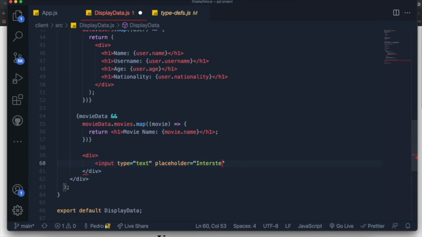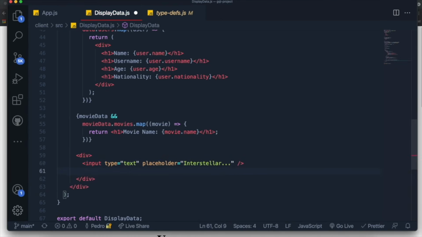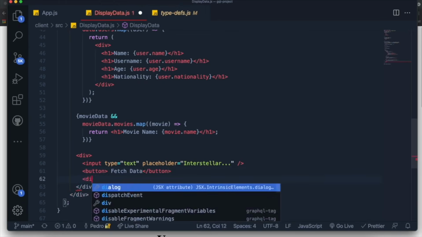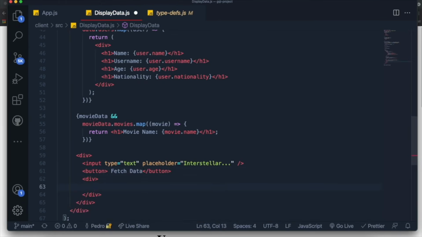name, like this. And then down here at the bottom, let's just add a button, which when you click on this button, it's supposed to make a request and fetch the data from this movie that we wrote over here. And I want to just display the data down here by creating a div, and then we're going to display the data that we receive inside of here. Now, how do we do this? How do we fetch data on command?